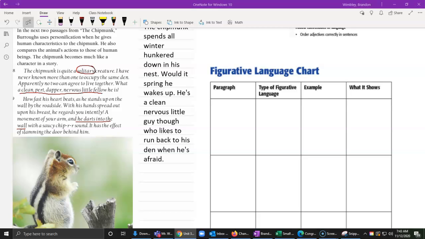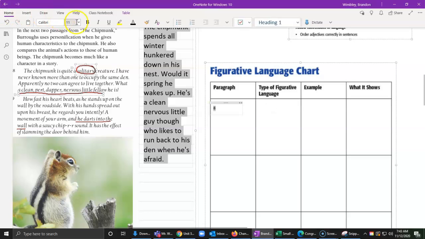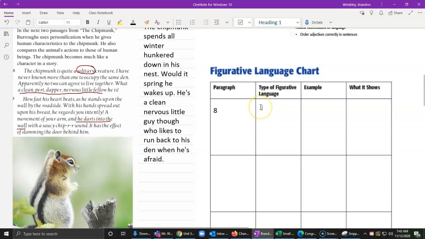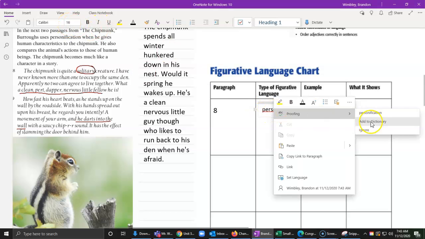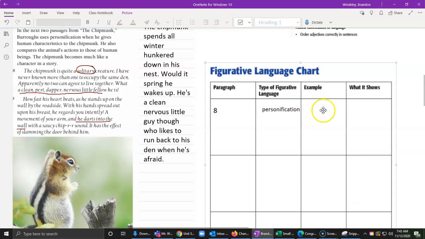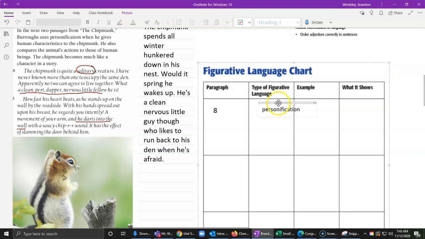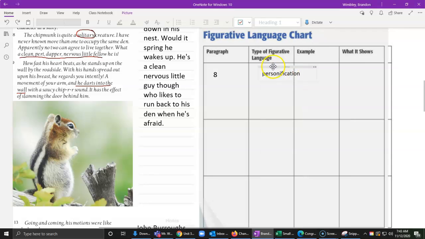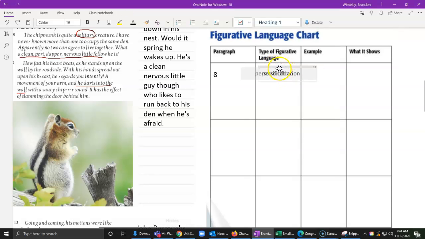So what I'm going to do is I'm going to put in this part right here, the paragraph. So this is paragraph 8 that I pulled it from. We're going to make it a little larger like we always do. And then what was this type of figurative language? It was personification, about these chipmunks, saying that they don't agree with each other. And then we right click to do our spell check. And then what's our example? So let me slide this over. Not that one, we want this guy. There we go.